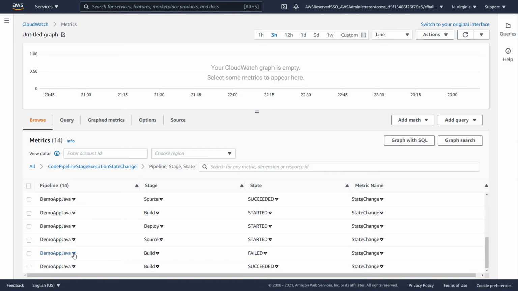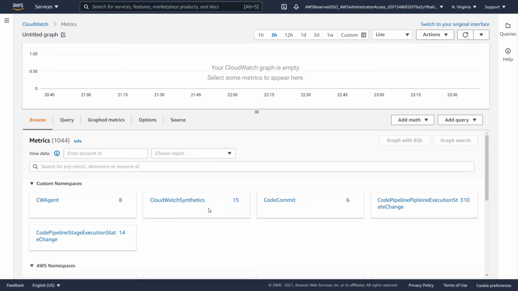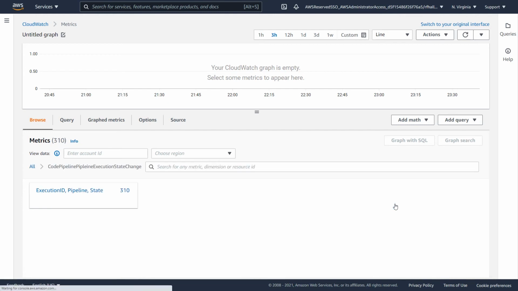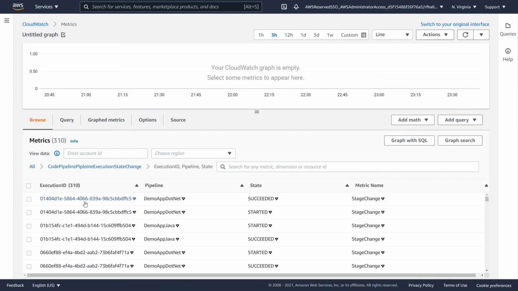We can even see in this case we have a Java app where the build state failed, meaning that as new states and new pipelines are added to our logs, we're creating new metrics from that. So it's dynamic in nature, which is very interesting. Not only is the EventBridge rule, which just captures new events as they come in, scalable in nature, so are the metric filters. As we add new pipelines, they're being picked up by our metric filter. In addition, if we take a look at our other metric that we created, our pipeline execution state change, we can see we even have different metrics for specific execution IDs as well.